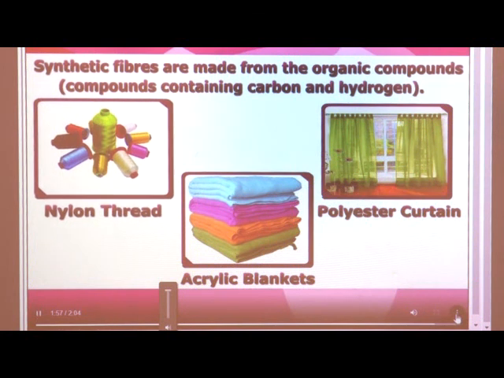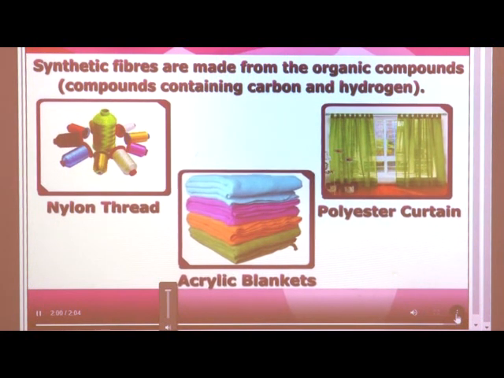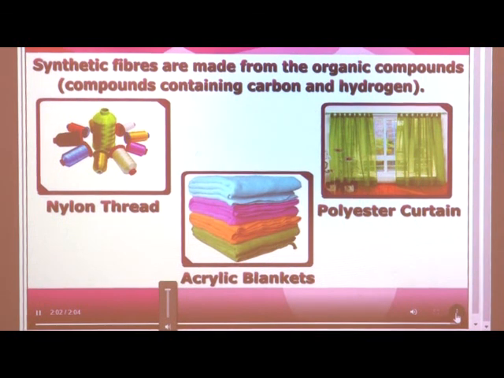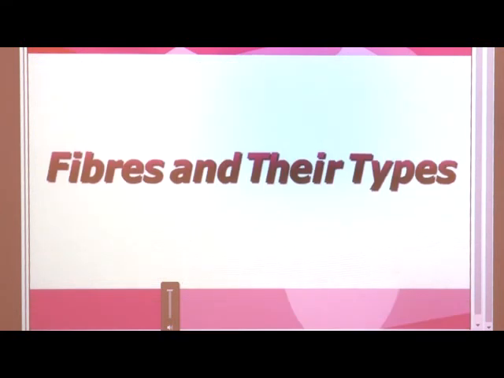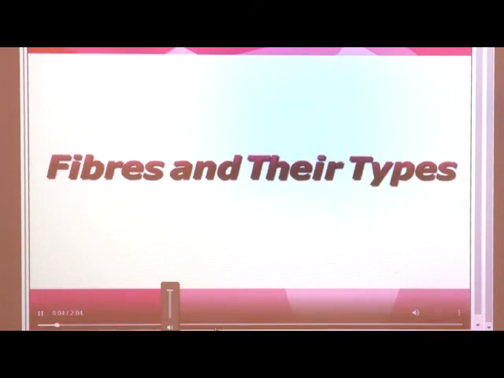See carefully: nylon, polyester, acrylic, etc. are made from organic compounds. So these synthetic fibers are made from organic compounds, and here we can say which are the synthetic or artificial fibers. First one is nylon, then the second one, acrylic, is also an artificial fiber or fabric, and this is polyester. The next type is polyester.